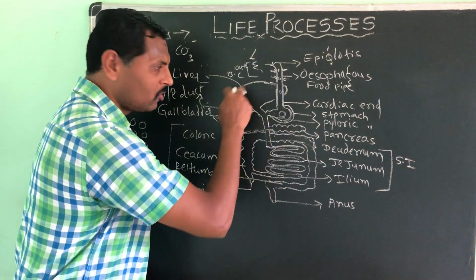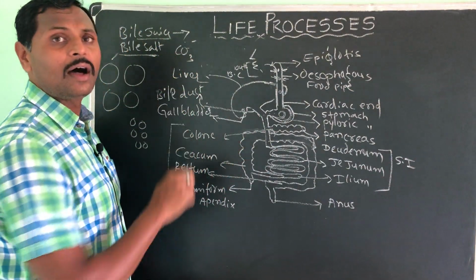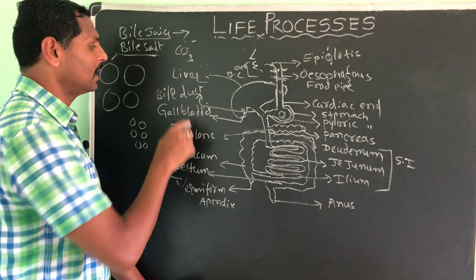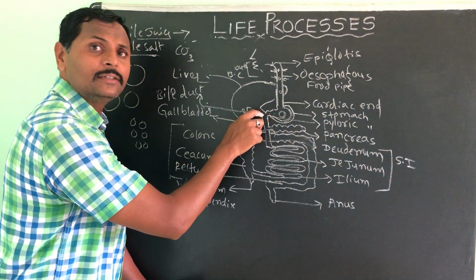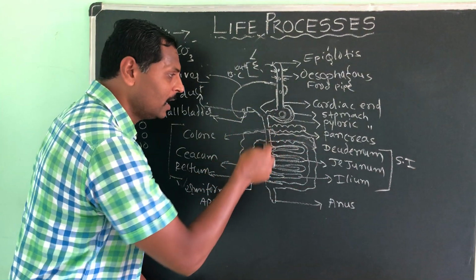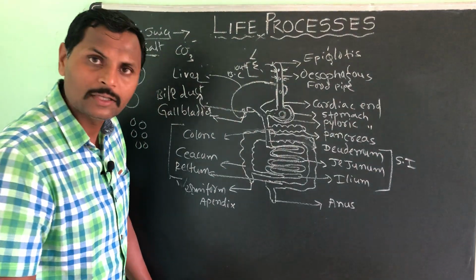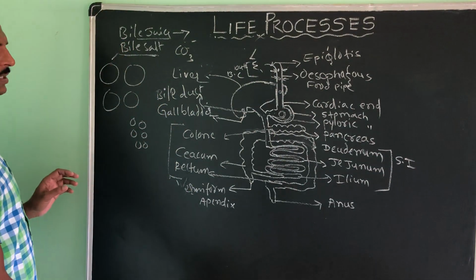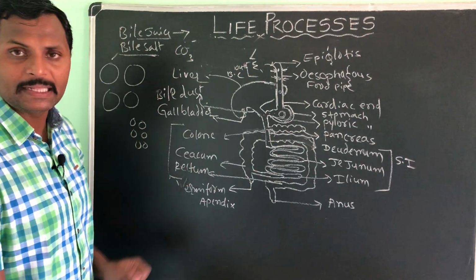Understood? Food will not go into the liver, I tell you. Simply the secretions are secreted by the liver and stored in the gallbladder. Then gallbladder will release these juices through the bile duct into the duodenum, into the first part of small intestine. Understood? Okay, the functions of these two things I told you. Emulsification of fat, I think you people have understood, is done by the bile juice.